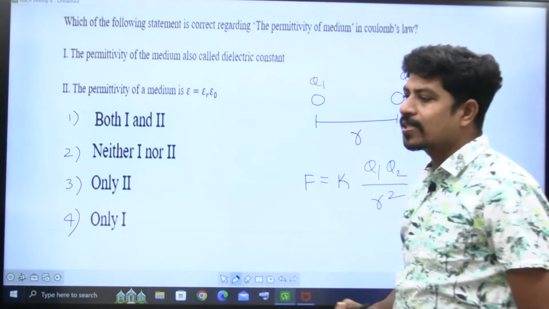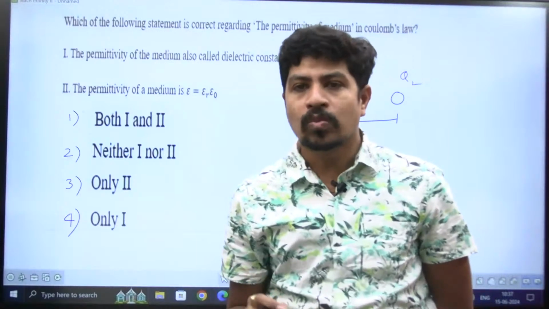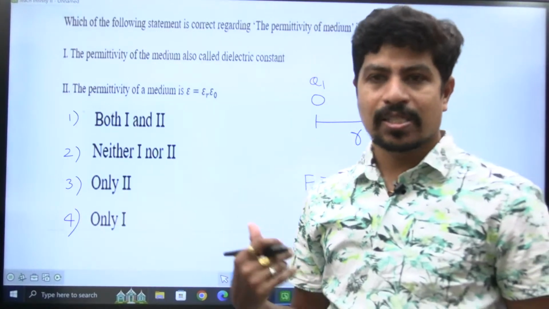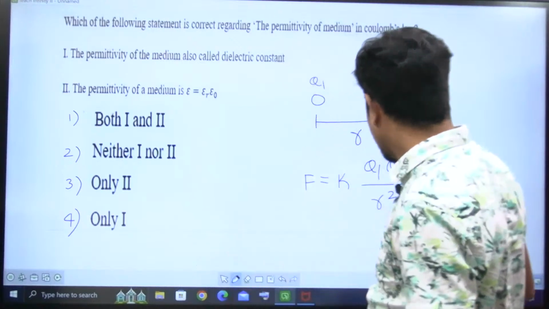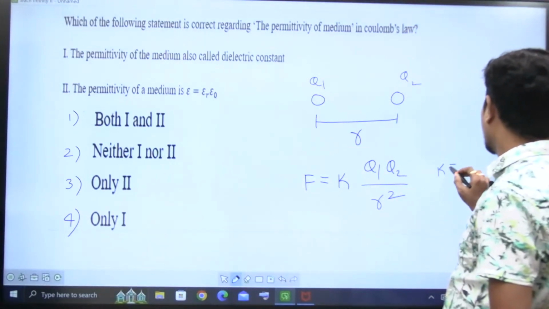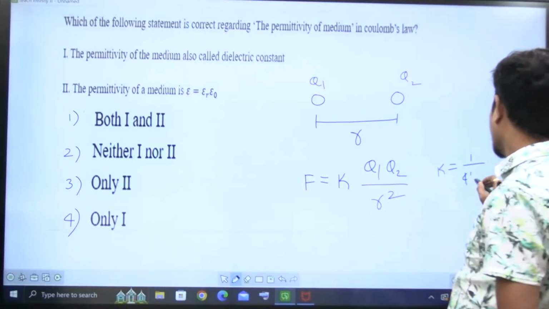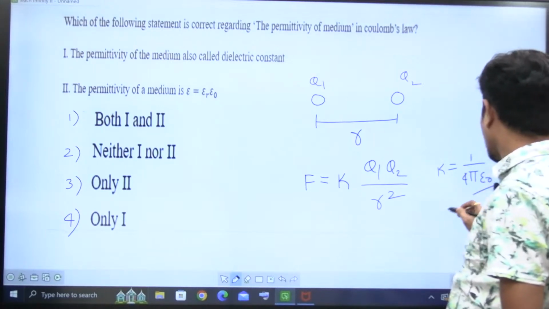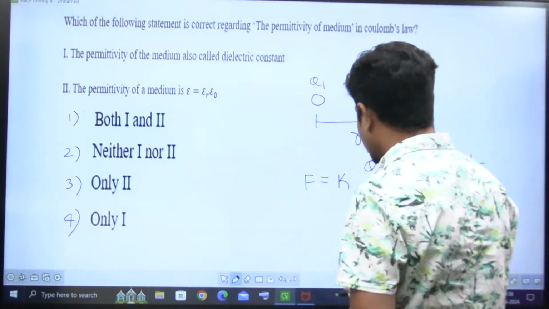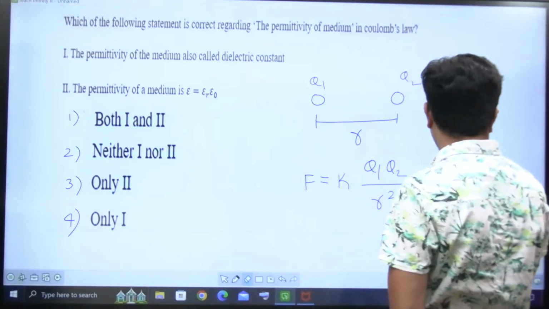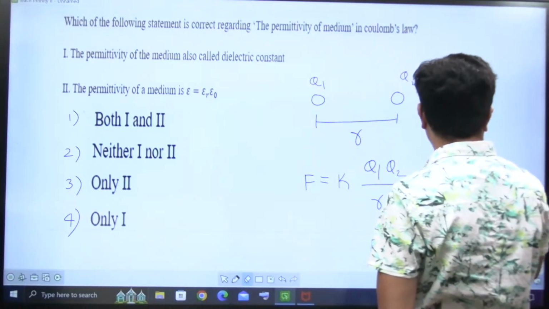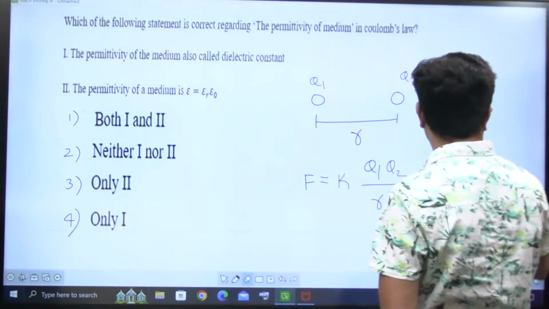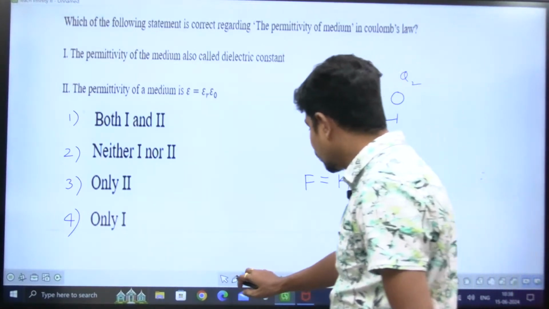This is Coulomb's law. The force between any two charges is K into Q1 Q2 by R square. That K is nothing but 1 by 4 pi epsilon naught. Let's keep it as K only, do not expand it. So K is going to depend upon permittivity, or you can write it as 1 by 4 pi epsilon naught also, no issues.